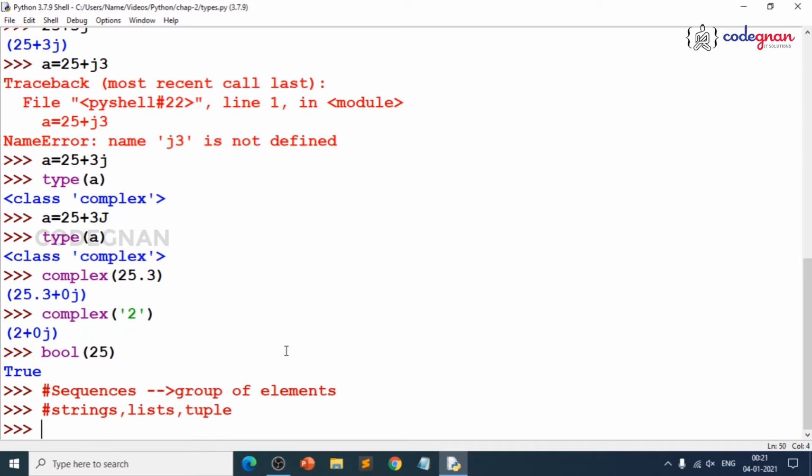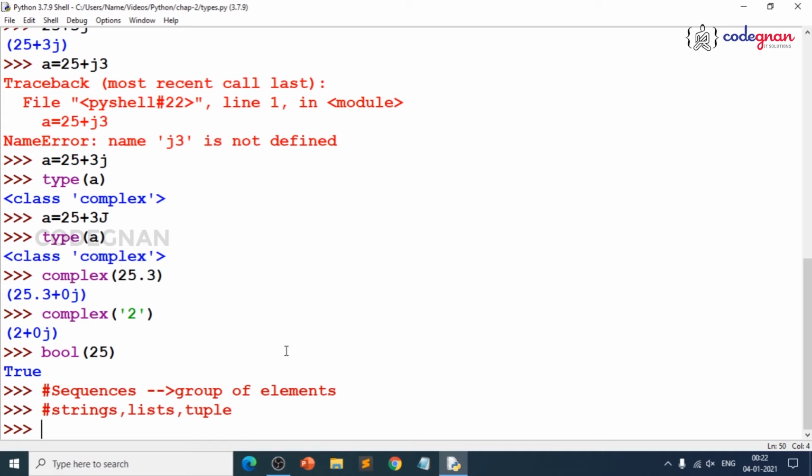So, why do set and dictionary not come under sequences? Because these sequences are also called collections. Even set and dictionary are also a collection of items, but set doesn't allow duplicates and dictionary is in the format of pairs. No need to worry, we will be understanding each one of them in the next set of videos.